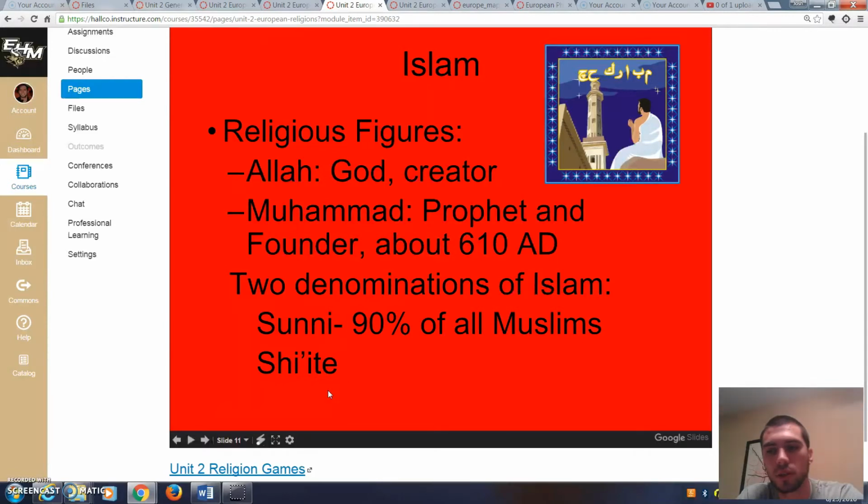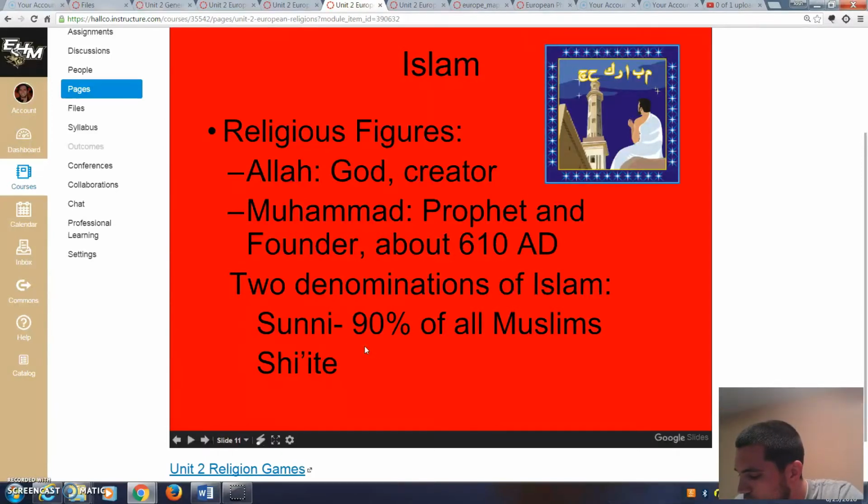Okay, it would be like in Christianity you have Baptist and Methodist. It's the same thing. Okay, but in Islam they have Sunni and Shiite. Okay, so they're both Muslims. They're just in different groups. They're in different denominations. So that would be the two denominations right here where I'm circling my mouse over. Okay. All right.